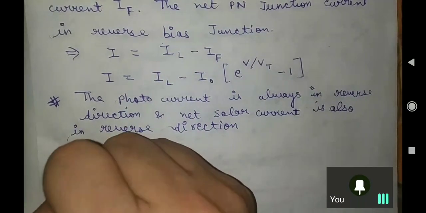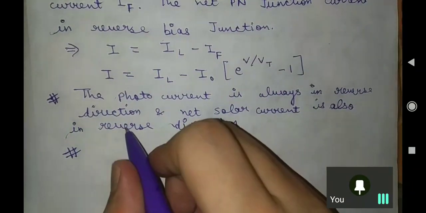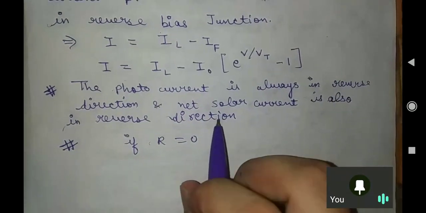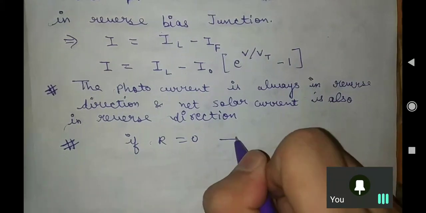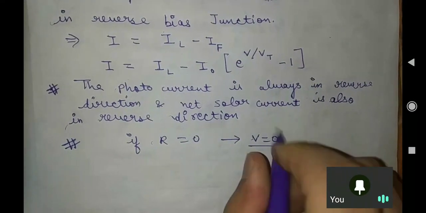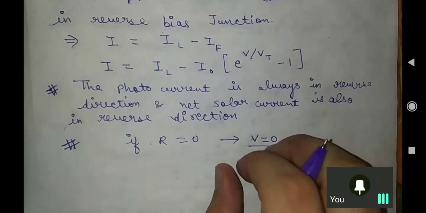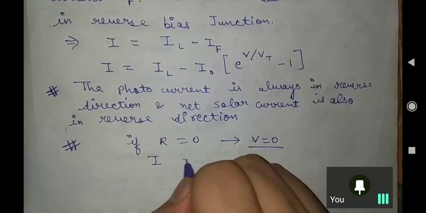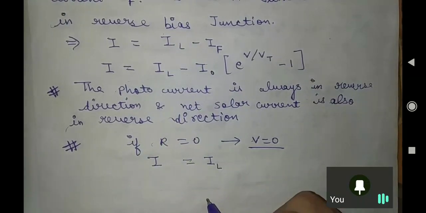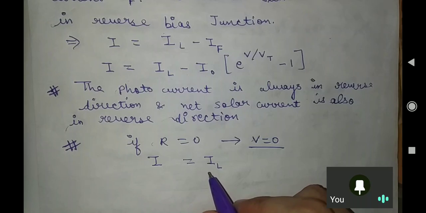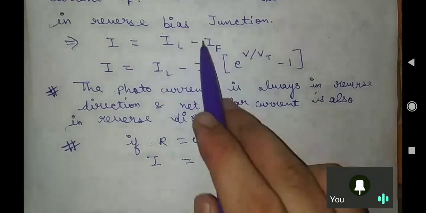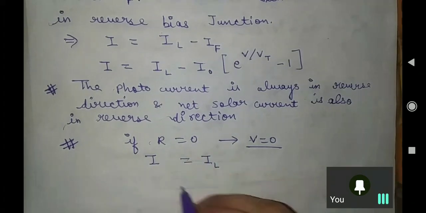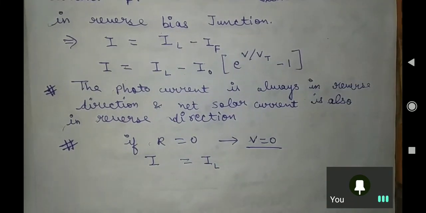Suppose we are having that load, and suppose you remove that load. What I am saying, if R is 0. Sir, you are saying that there is no resistance, so that means no voltage is generated, no voltage drop across resistance, voltage drop is 0. So what happens? Our overall current will be I equal to IL only, na? Yes, sir, IL only. Why IL? Sir, because there is no forward current, isn't it? And this is your solar current only. And this becomes your solar current in this case. I hope everyone could have understood this.